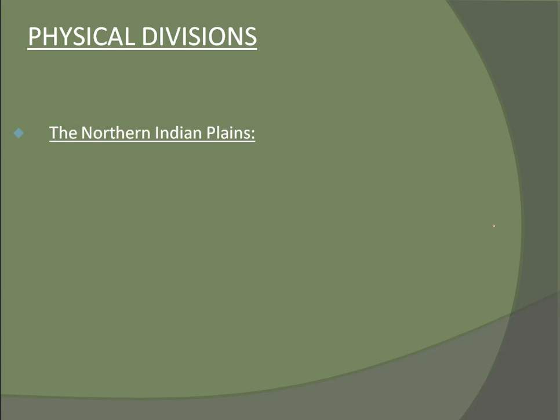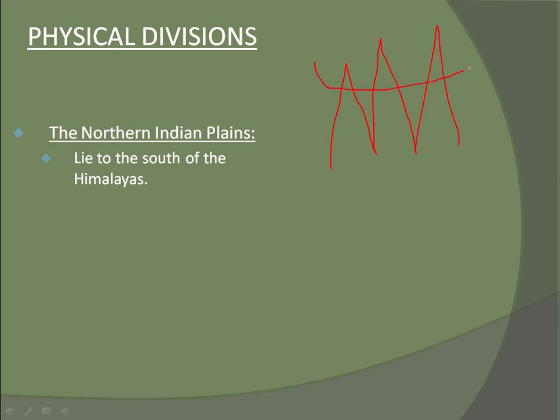Physical divisions. Northern Indian plains. So what are plains? Let me tell you from the start. In the mountain regions, people do not live that much. In plateaus they live okay. Plains are the most populated and people like plains.